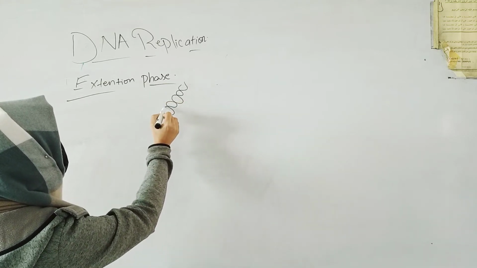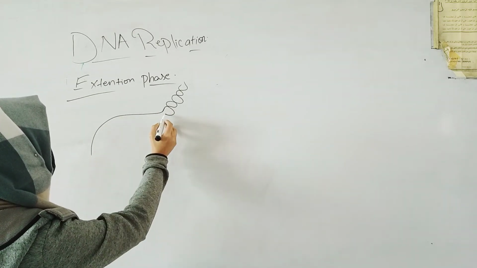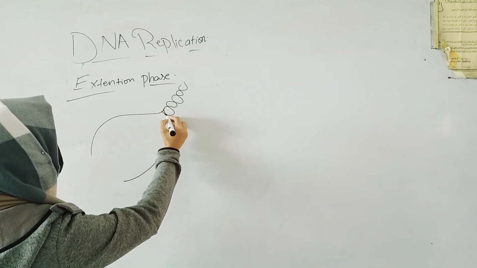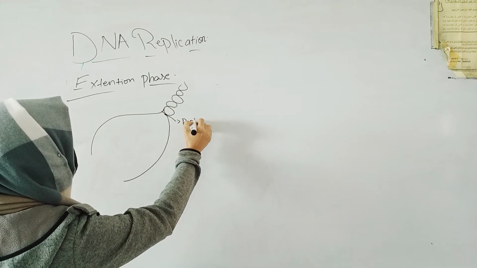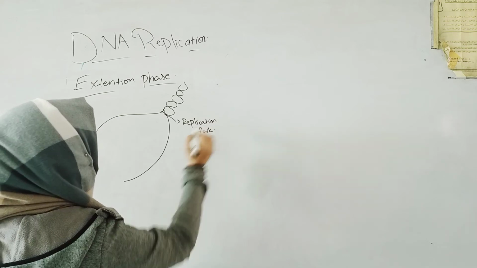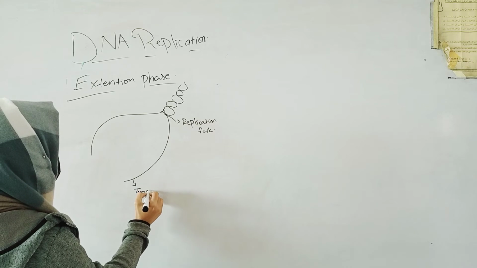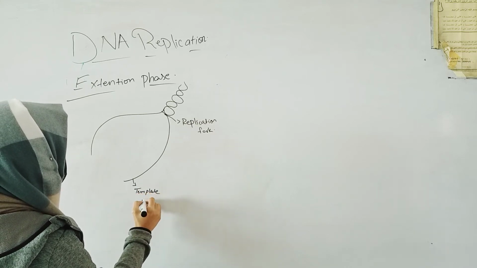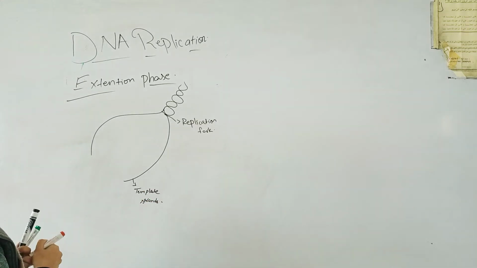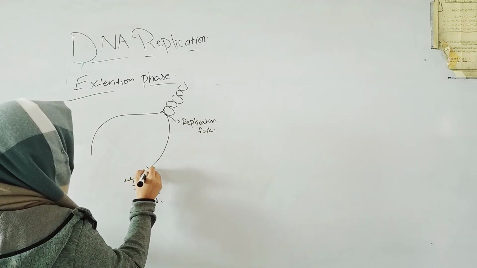If this is the DNA, and if it is unwound from one side, so one side would be like so and the other side would be like so. Here is a replication fork. Okay, and these are the template strands. Right. And here the nitrogenous bases are attached.